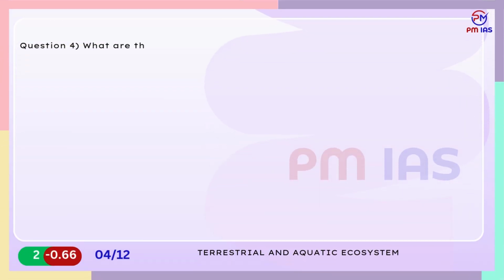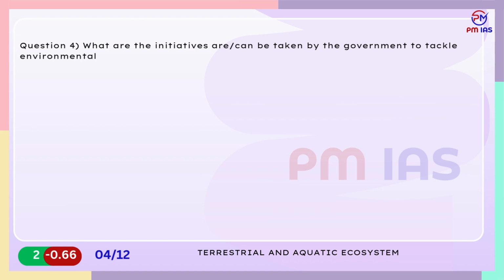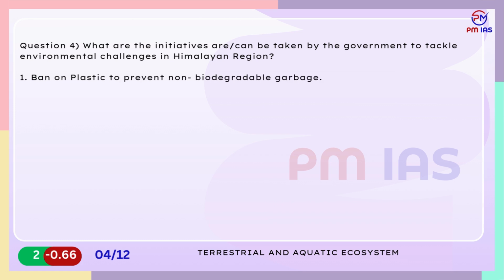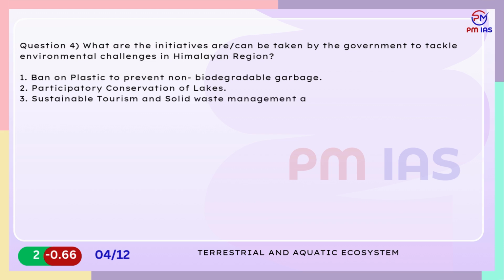Question 4. What initiatives can be taken by the government to tackle environmental challenges in Himalayan region? 1. Ban on plastic to prevent non-biodegradable garbage. 2. Participatory conservation of lakes. 3. Sustainable tourism and solid waste management at the point of origin. 4. Construction of green roads. Select the correct answer using the codes given below.